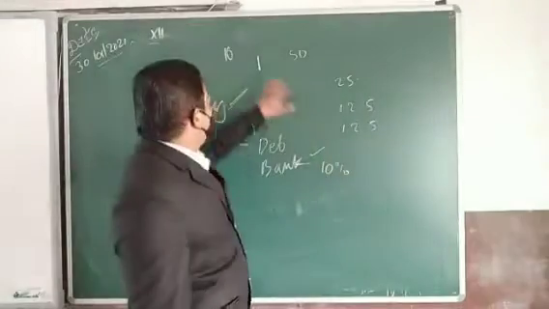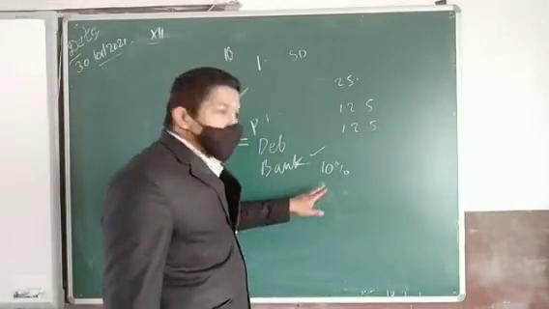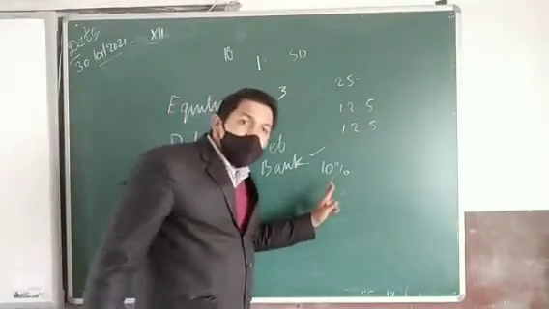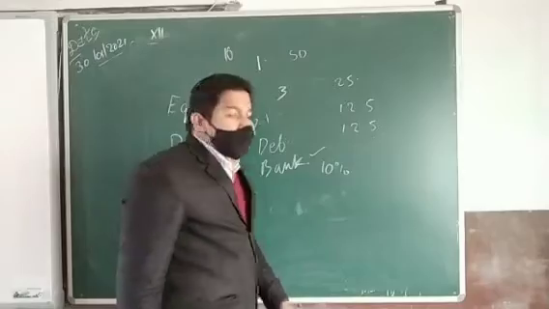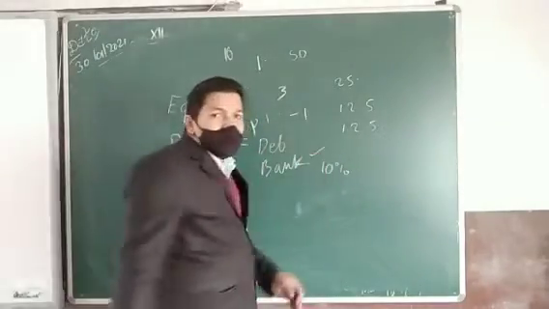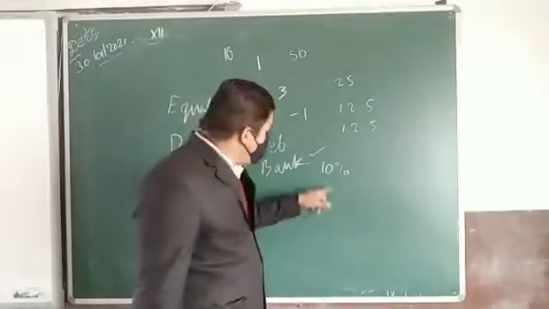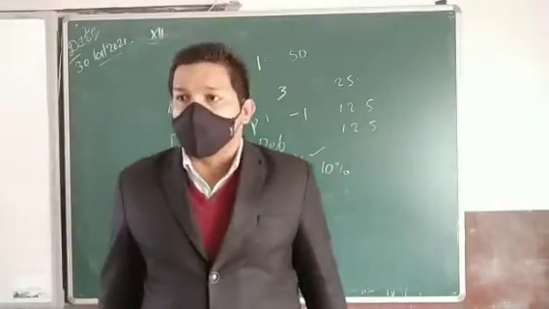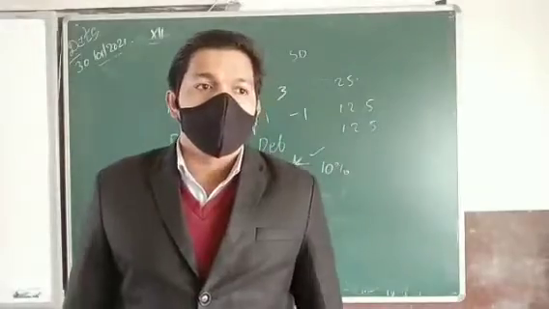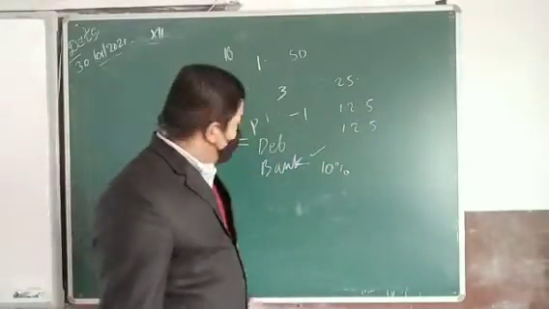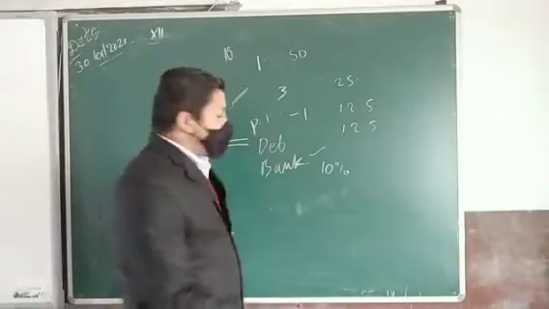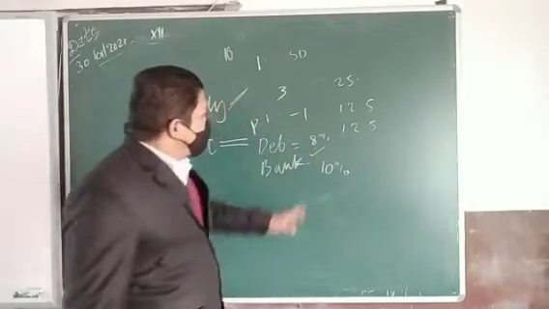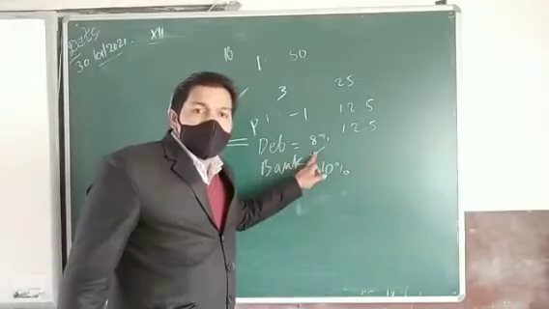Whether the company makes 1 lakh rupees profit or 3 lakh rupees profit, only 10% is to be paid. And if the company is in 1 lakh rupees loss, this 10% still has to be given. It is a compulsory payment; we cannot avoid it. Then debentures: imagine 8% debentures. Interest has to be given compulsorily on debentures also.